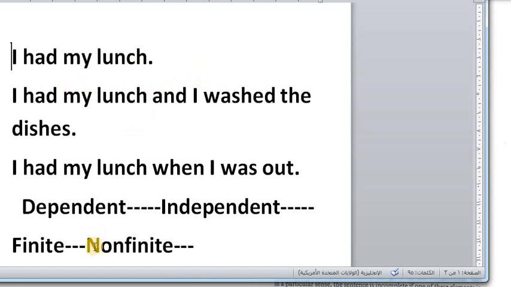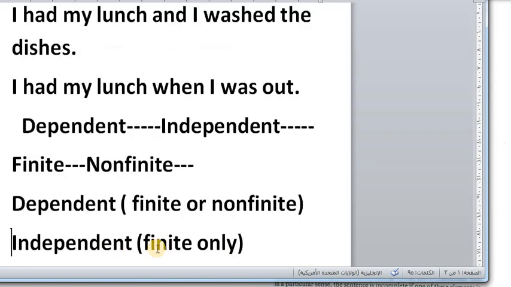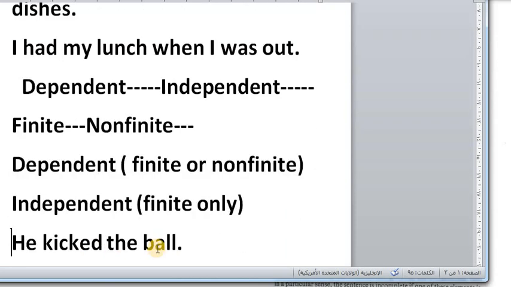Finite and non-finite is something related to the tense, mood, and aspect of the sentence. So we are going to depend on the tense. If you can decide the tense of the sentence, as in I had my lunch, which is past, in this case this is finite. But when you cannot decide the tense, when you have a clause which refers to any time, it is non-finite, as in saying playing football, in any time.